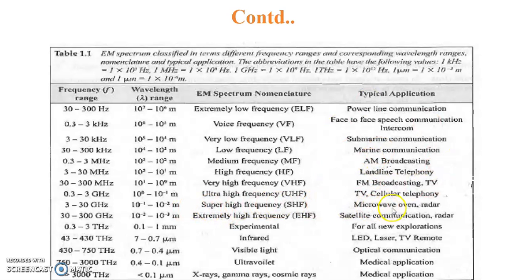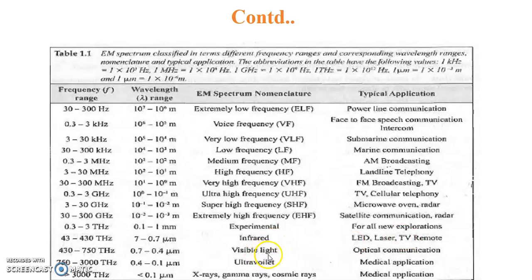So the super high frequencies are used in microwave ovens and for satellite communication. Extremely high frequency and super high frequency, that is microwaves. These two waves are used in microwave ovens as well as radar as well as satellite communication. And then comes infrared up to gamma rays. Those waves are generally used in medical diagnosis. So we can see that infrared waves are useful for LEDs, then infrared LEDs, then laser-type applications, and the TV remote also uses infrared.